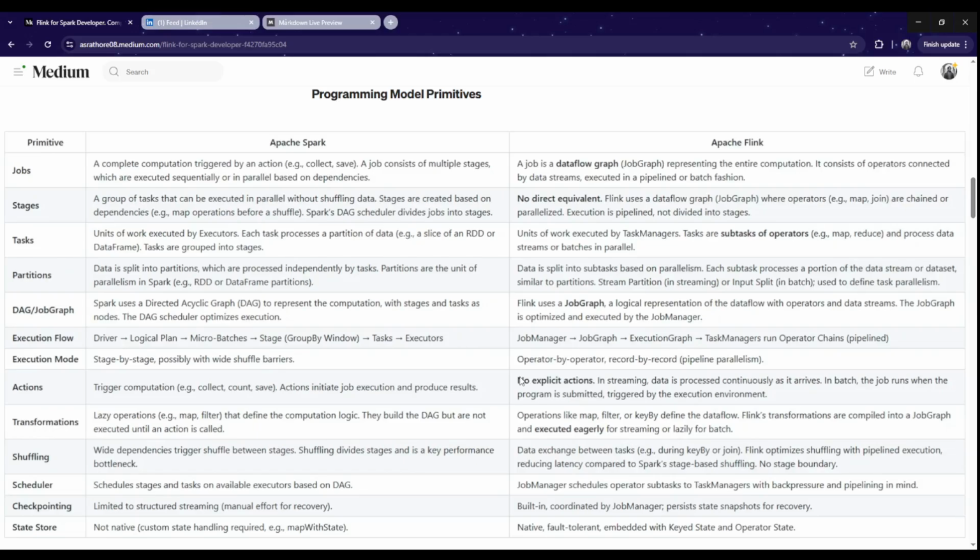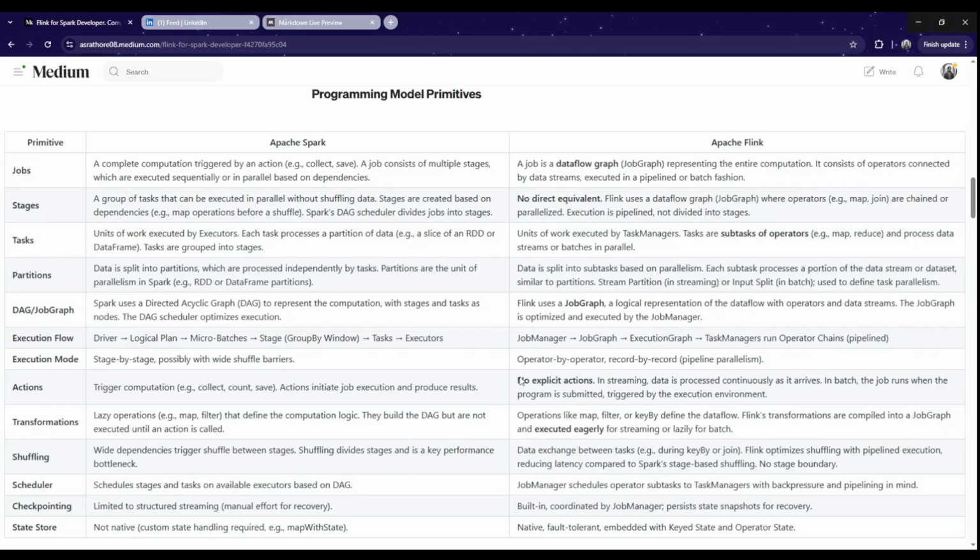In Apache Flink, we have the concept of transformations like map, filter, and key by. These are defined in the data flow, and Flink transformations are compiled into a job graph and then executed eagerly. Eagerly means the moment we define a transformation, it does not wait for an action to be called; it gets triggered immediately. There is no waiting happening.